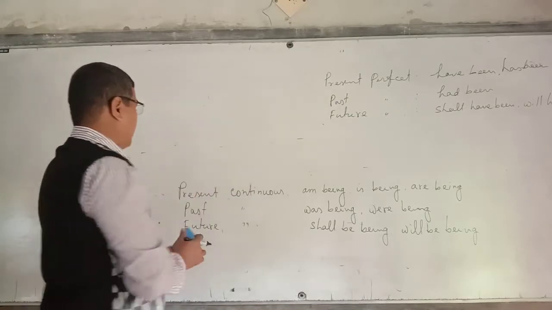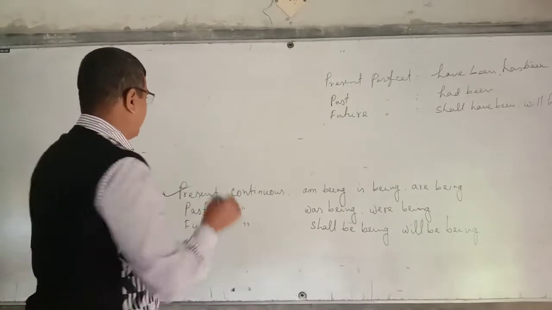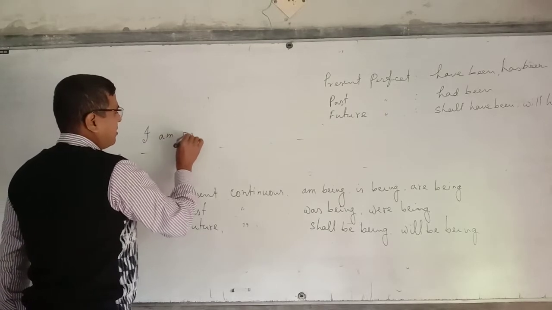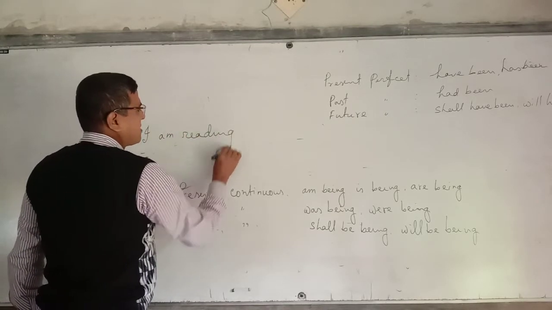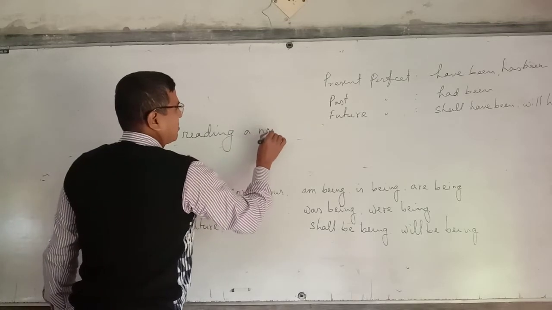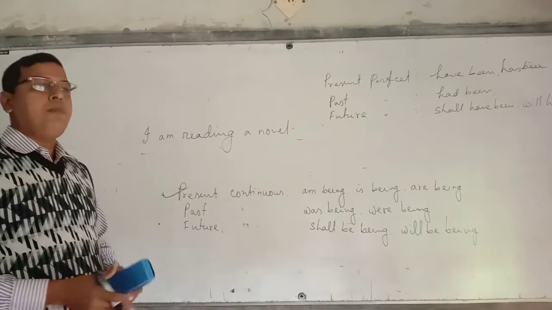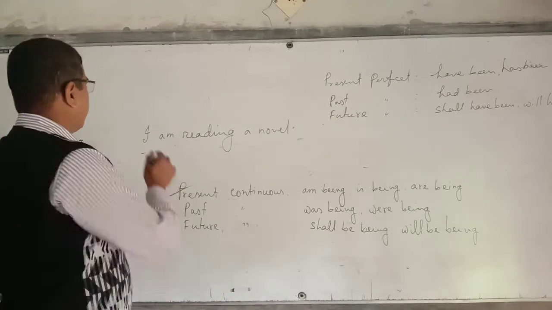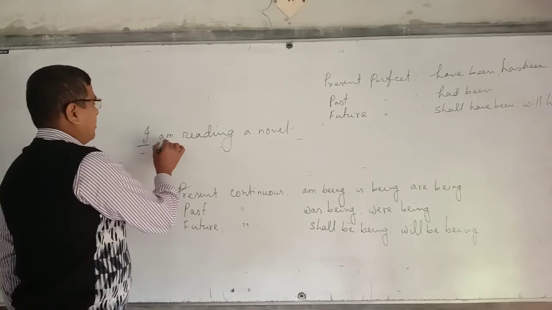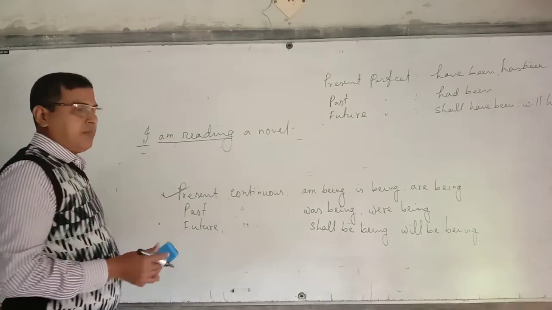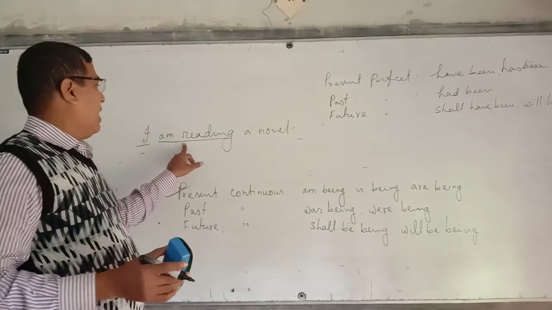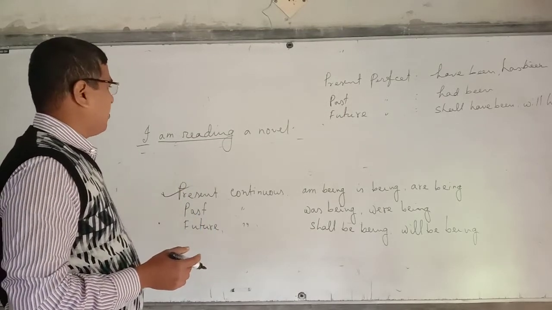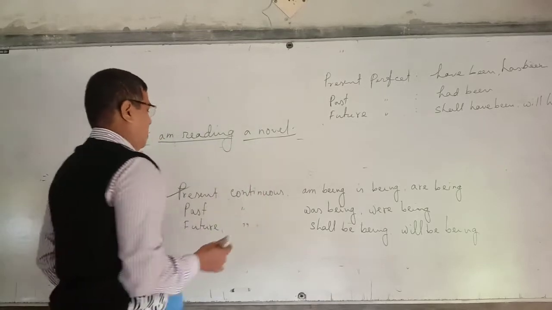Continuous tense. Present continuous tense. I am reading a novel. It's an example of present continuous tense. Subject, am is are, plus verb with ing, present form of verb and object.